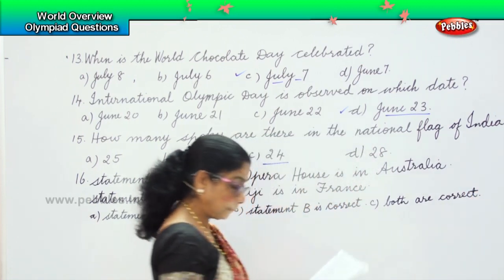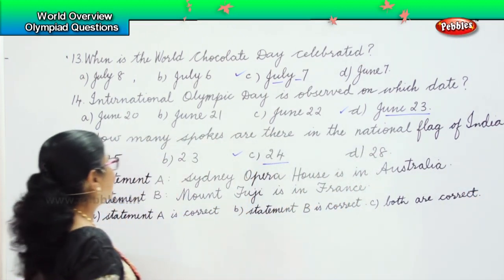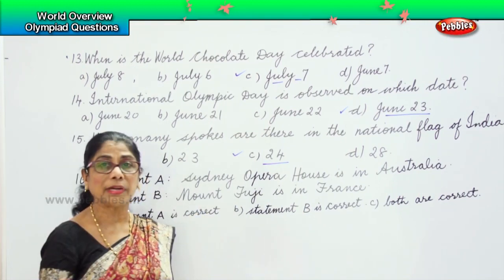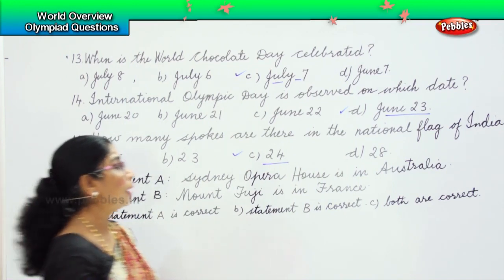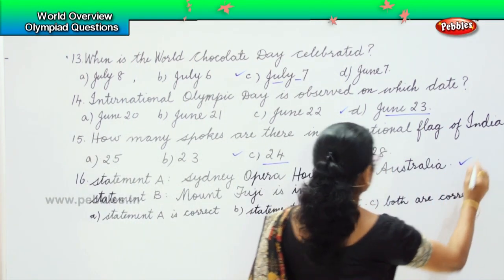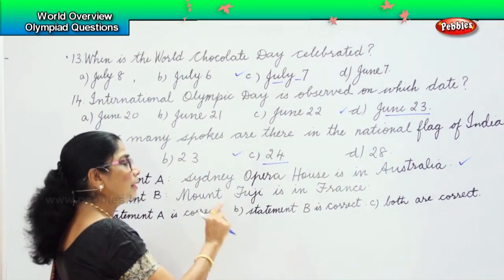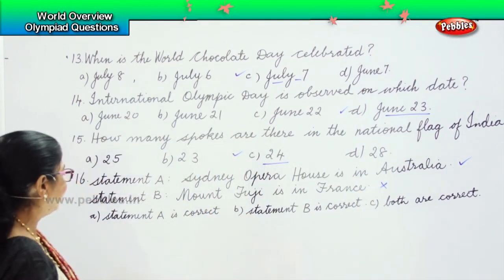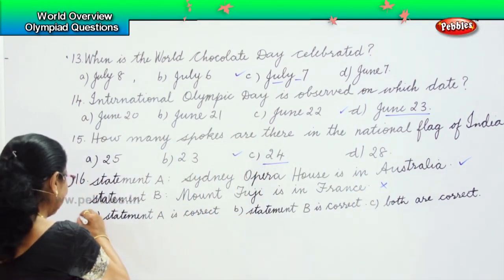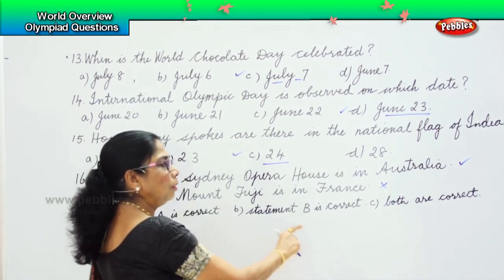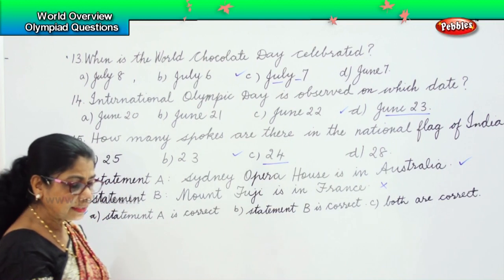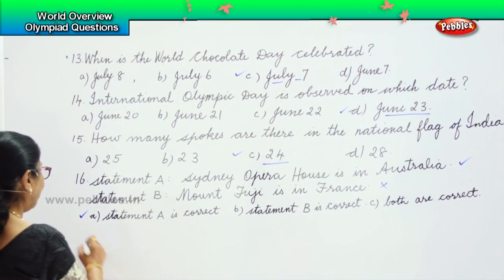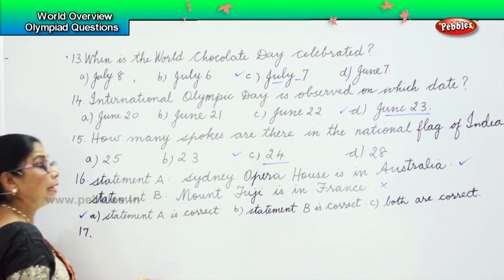Okay, now let's look at it. There are two statements here. Statement A, Sydney Opera House is in Australia. Is it right or wrong? Yes, Sydney Opera House is in Australia. That's correct. Mount Fuji is in France. No, Mount Fuji is in Japan. Therefore, statement A is correct. Statement B is correct? No. Both are correct? No. Only the first statement. Statement A says that Sydney Opera House is in Australia. That's correct.